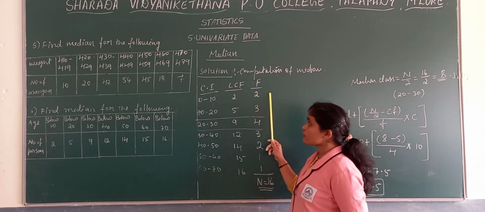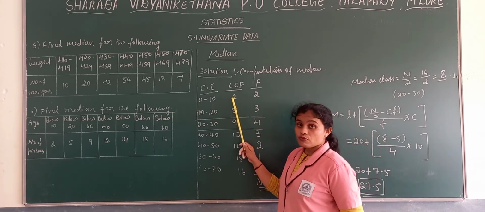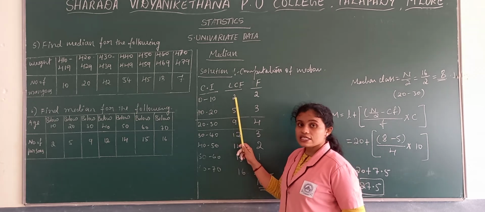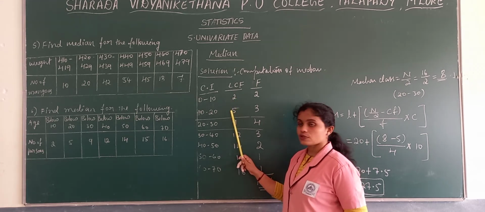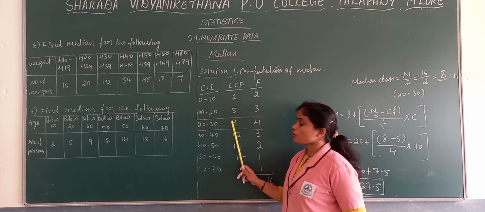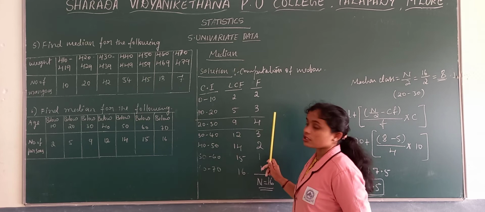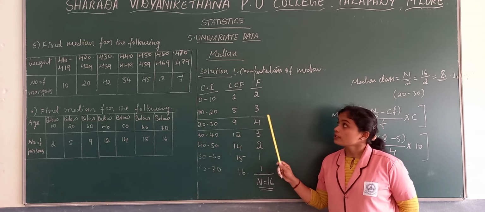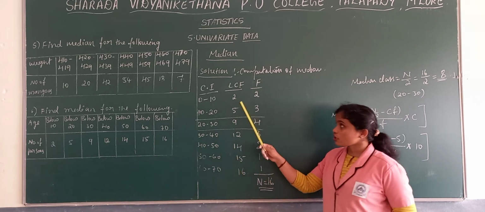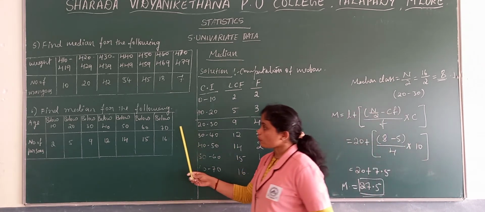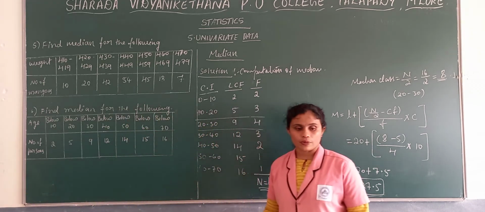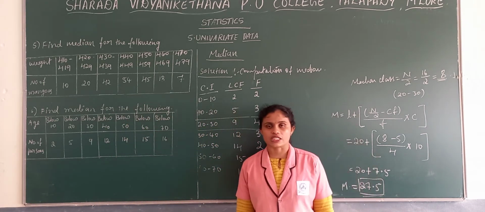How to find out frequency from MCF? From first value to second value we need to deduct. So here in case of MCF, this will be the greater value, this will be the smaller value. So from this you have to deduct. Then from this you have to deduct. Then from this you have to deduct. There you will get the frequency from MCF. This is in case of MCF. So it's not necessary once you get to solve the problem where MCF values will come. So we'll move to another kind of problem where frequency will be missing.